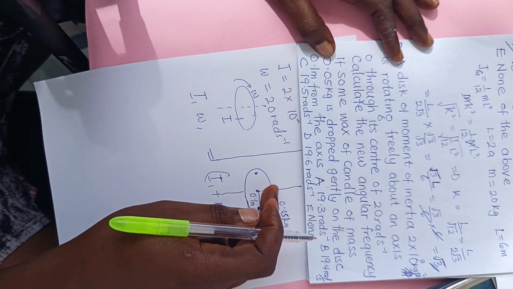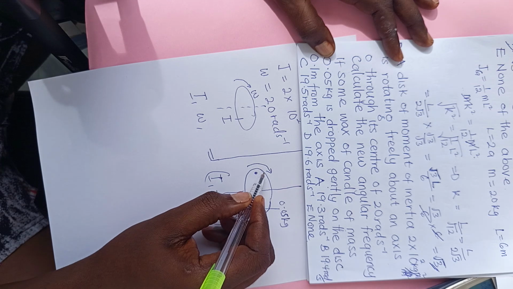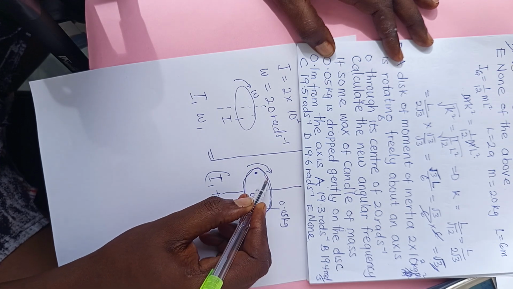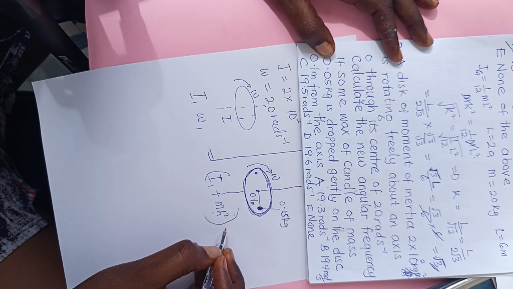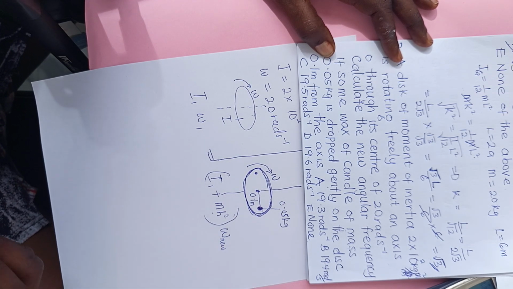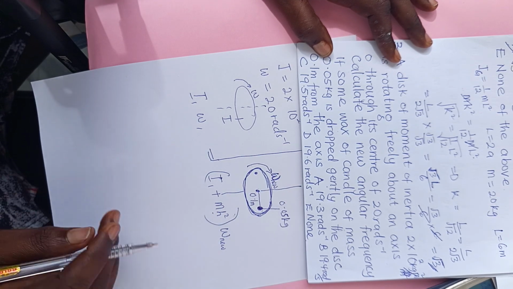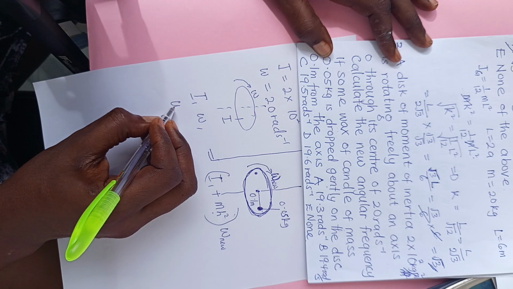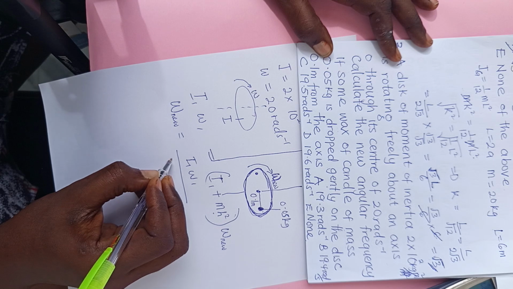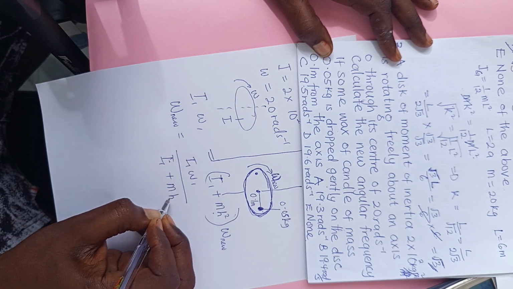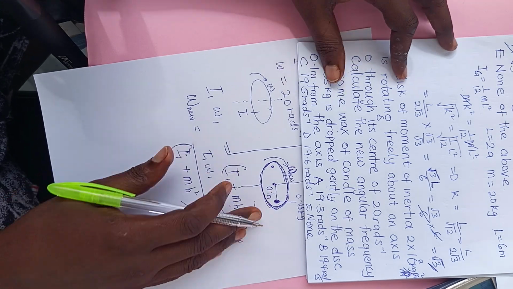Then combine, because after you drop the candle wax on top of the disc, you expect them to be moving with the same angular frequency, which is this W, the new angular frequency that we are looking for. So omega new equals I1 W1 over I1 plus MH square, all in brackets. So this is what we are going to use to solve our problem.